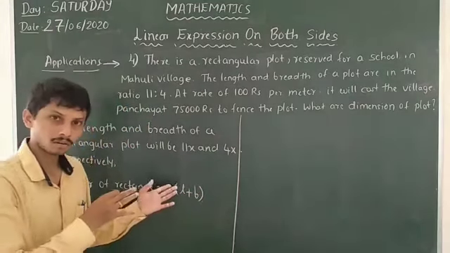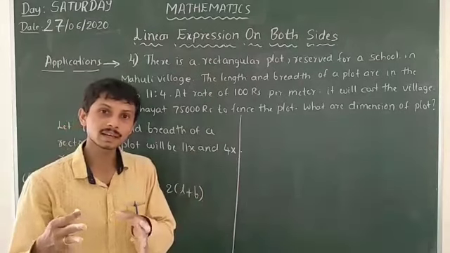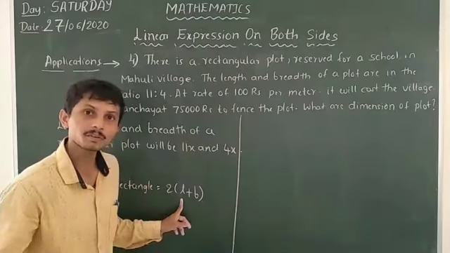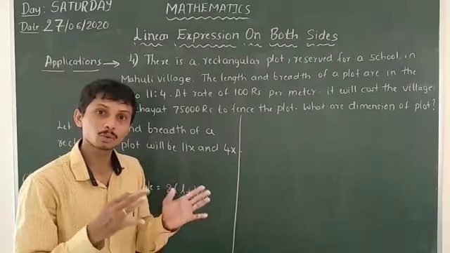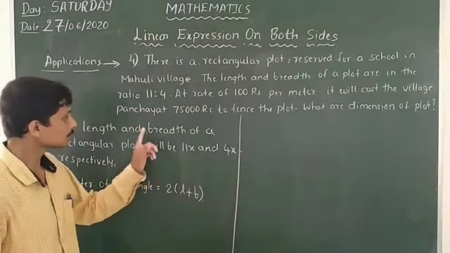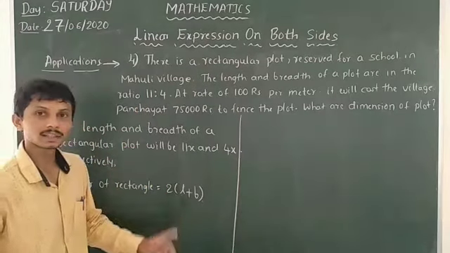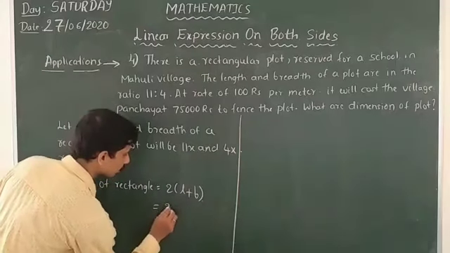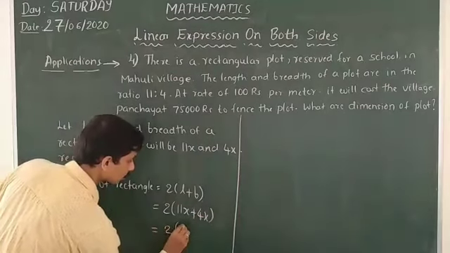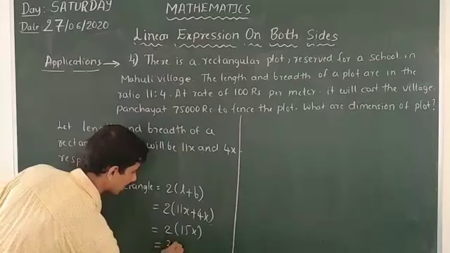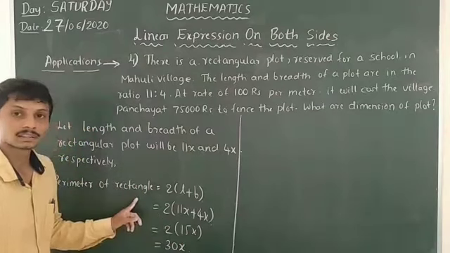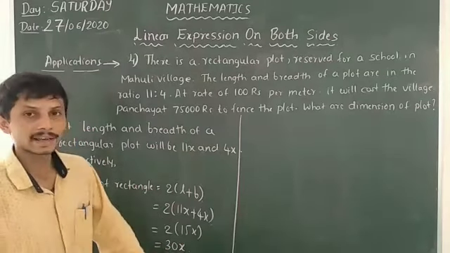In a rectangle, the opposite sides are equal and parallel. So we already know that. If we have 4 sides, 2 parallel sides are equal, one is the length, another side is the breadth. So we have to insert this 11x and 4x into this equation. Here L is 11x and B is 4x, so 2 into 15x is equal to 30x. That means the fence, the outer boundary, is 30x meter.